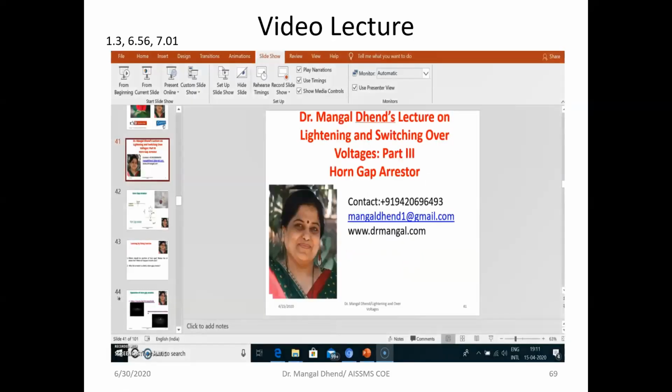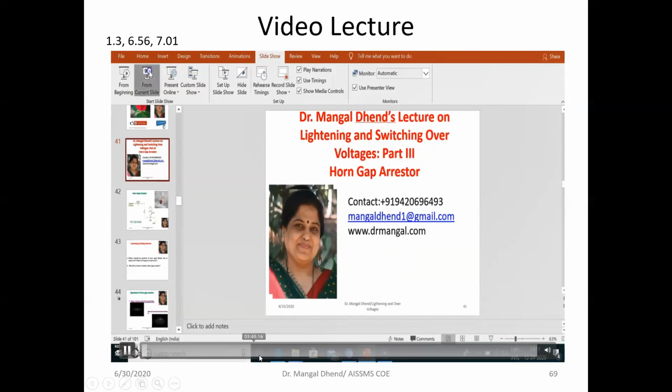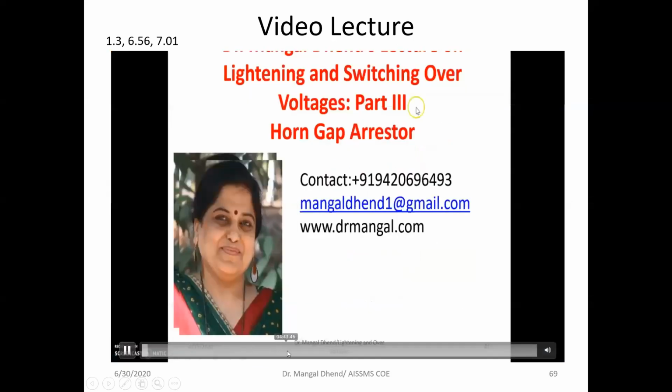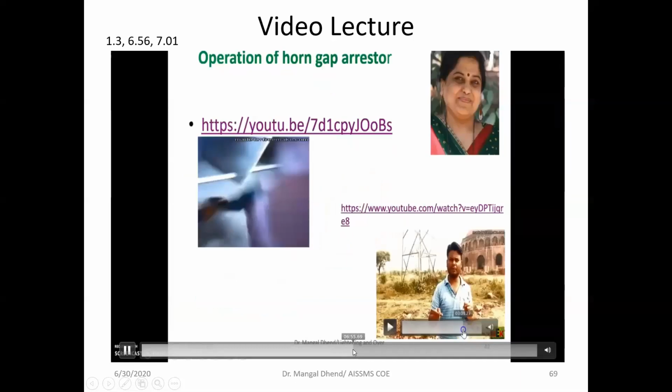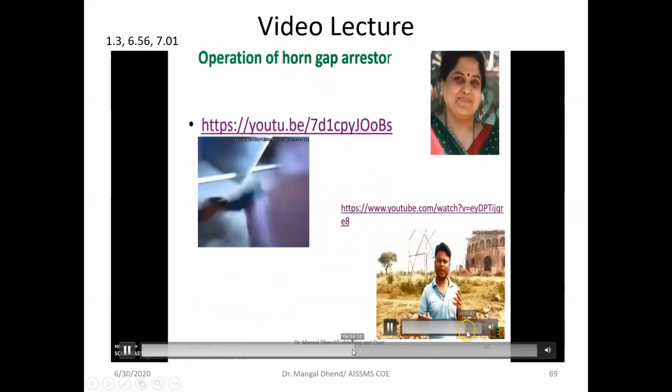Hello everybody, I am Dr. Mrs. Mangal Dahin and I am presenting on the topic lightning and switching over voltages. I hope that you have seen my earlier two parts on the same topic, and today I will present on the horn gap arrestor. As the name implies, the horn gap arrestor will look like a horn. It has the shape of a bull's horns. So the gap is slowly increasing here. So you can watch this YouTube video again afterwards and see how it is used.